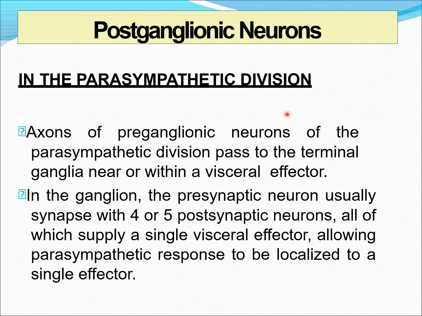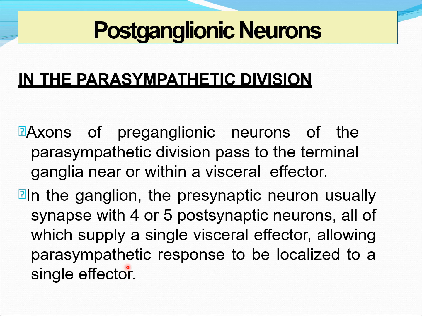Now let us see about the same thing in the parasympathetic division. The axons of preganglionic neuron of this division pass to the terminal ganglia near or within a visceral effector, as we have seen already. In the ganglion, the presynaptic neuron synapses with 4 to 5 postsynaptic neurons, all of which supply a single visceral organ, allowing parasympathetic response to be localized to a single effector.